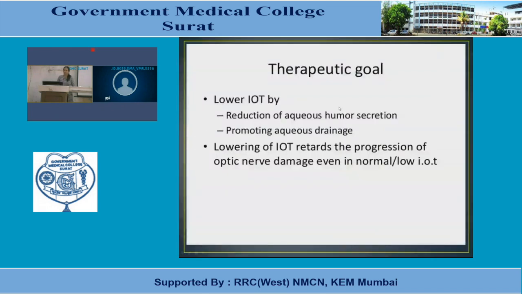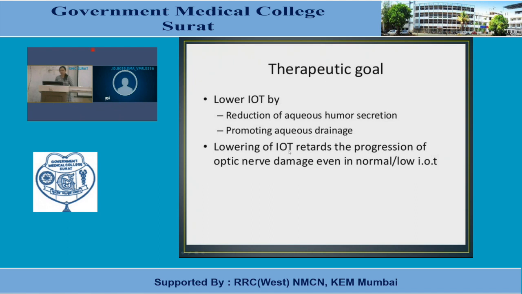So what is the therapeutic goal in case of glaucoma? We have already seen the anatomy, so we can easily say our primary aim is to lower intraocular tension by reduction of aqueous humor secretion, and also by promoting aqueous drainage.